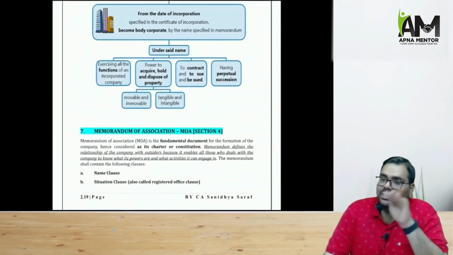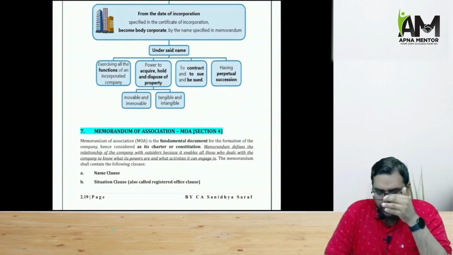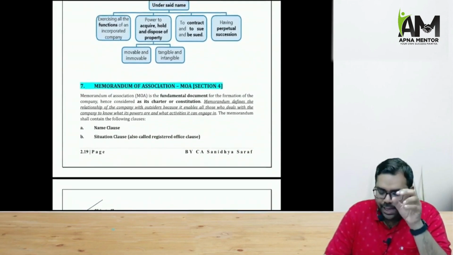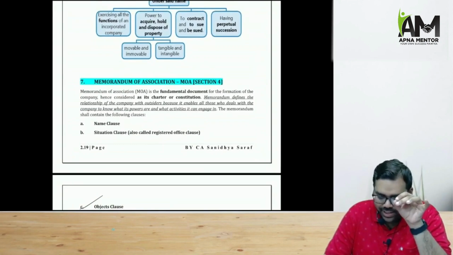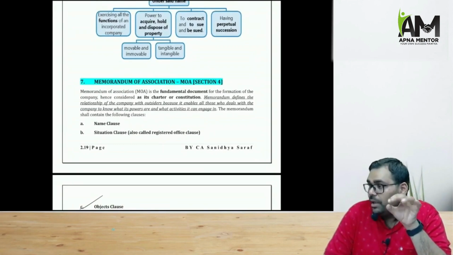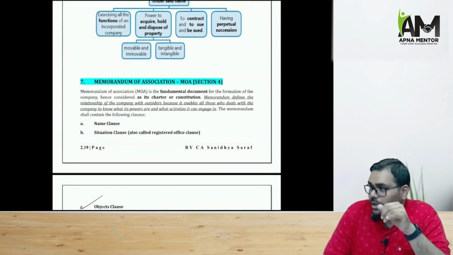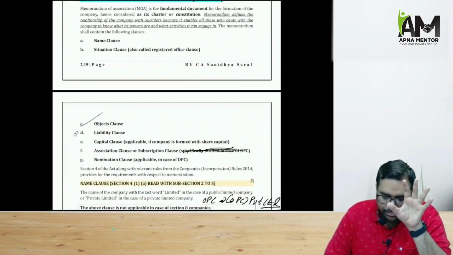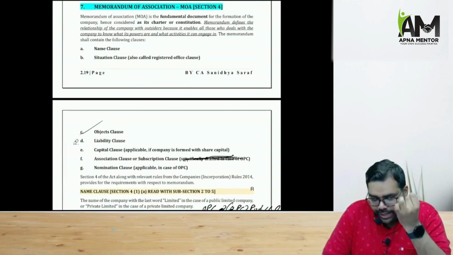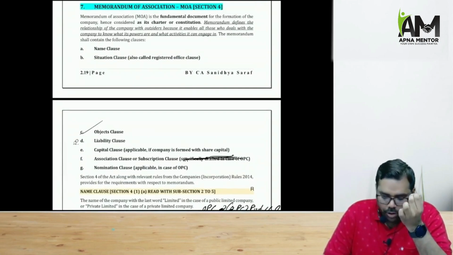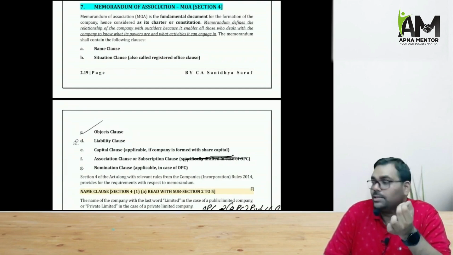Now we are coming to Section 4, that is Memorandum of Association. When we talk about Memorandum of Association, MOA is the most fundamental document as far as the incorporation of the company is concerned. MOA defines the relationship of the company with the outsiders also. In memorandum mainly there are 7 clauses: name clause, situation clause, object clause, liability clause, capital clause, association or subscription clause, nominee clause.